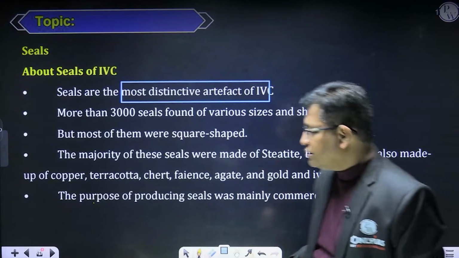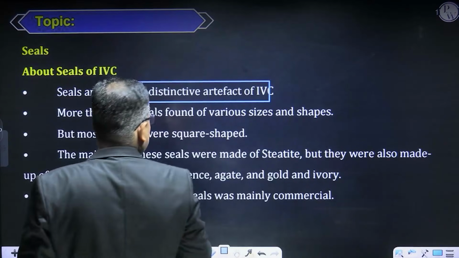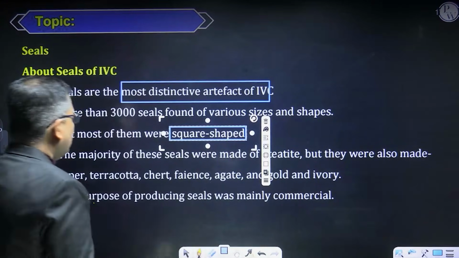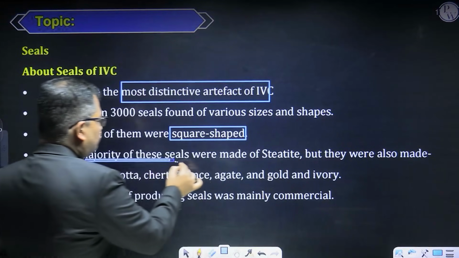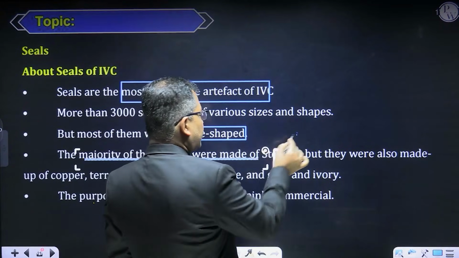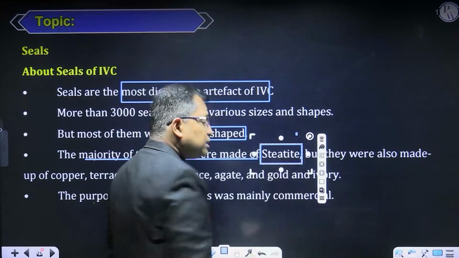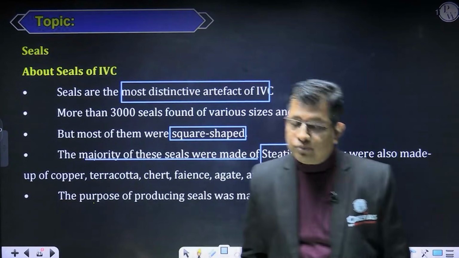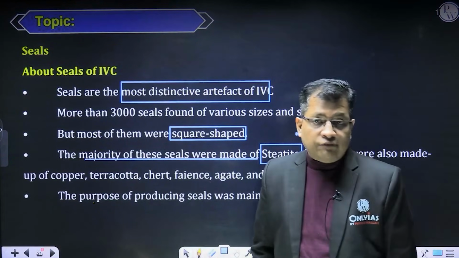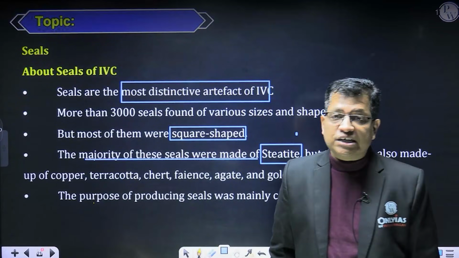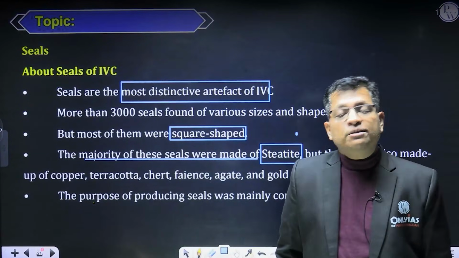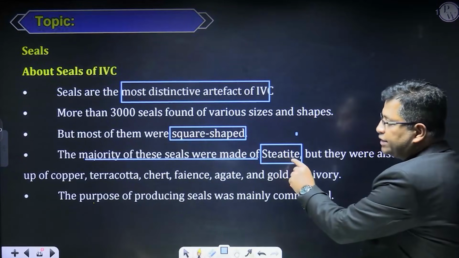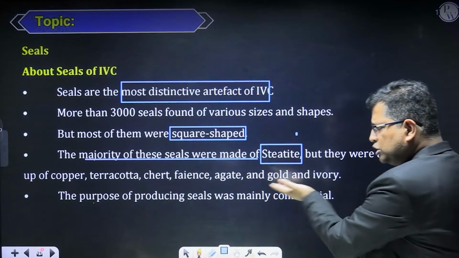Another important thing: these seals are generally in a square shape. And the majority of the seals are made of steatite. There are some other materials also, like ivory seals, copper seals, and terracotta seals. But the majority of the seals are made of steatite.